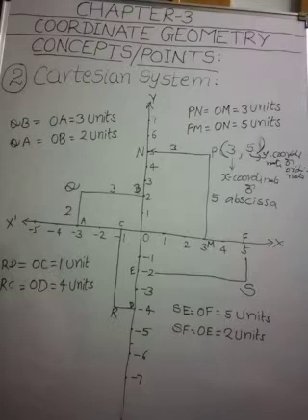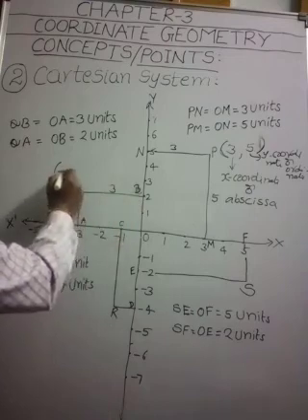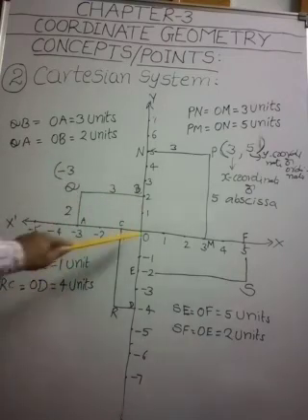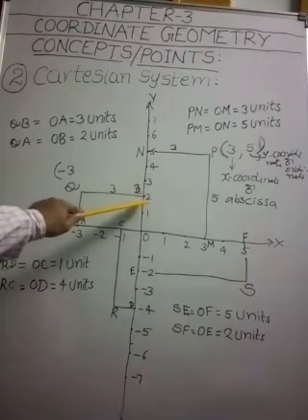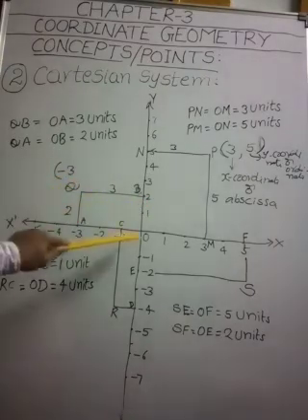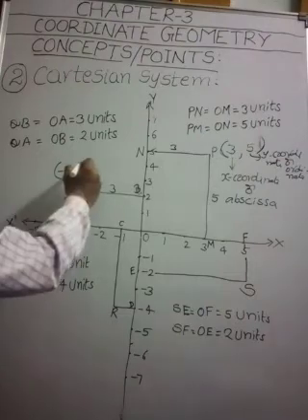If you measure along the negative x-axis, it is at a distance of 3 units. So we measured along the negative x-axis. Okay, my children. So -3. The x coordinate of Q is -3, and the y coordinate of this point Q is 2,